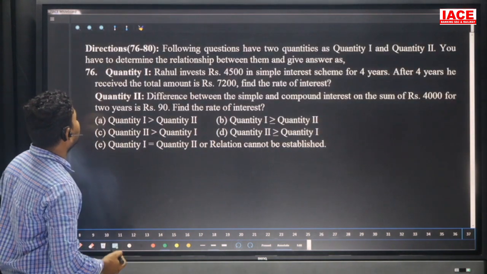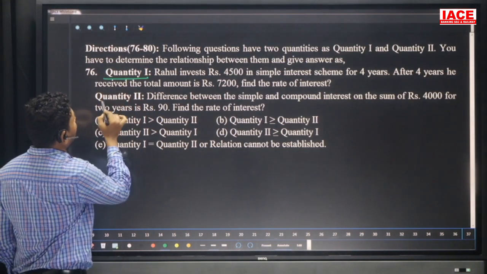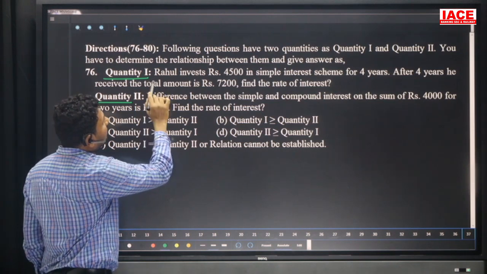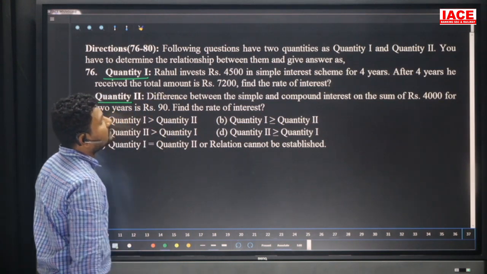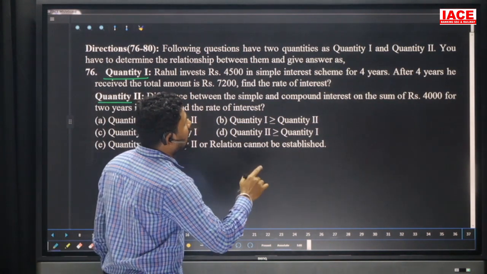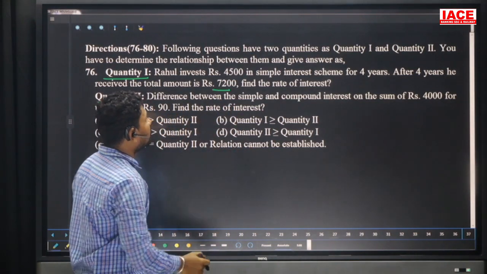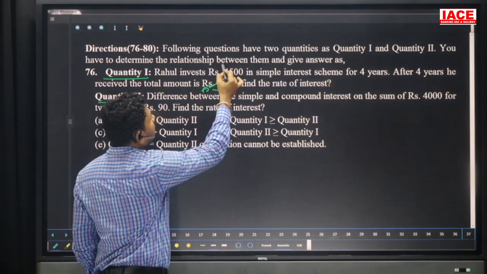Next, we have quantity based questions: quantity 1 and quantity 2. We have to compare the values of quantity 1 and quantity 2. Rahul invests 4500 in a simple interest scheme for 4 years. After 4 years, he will get 7200 rupees as the amount. Then find the rate of interest. This is the amount and this is the principal.